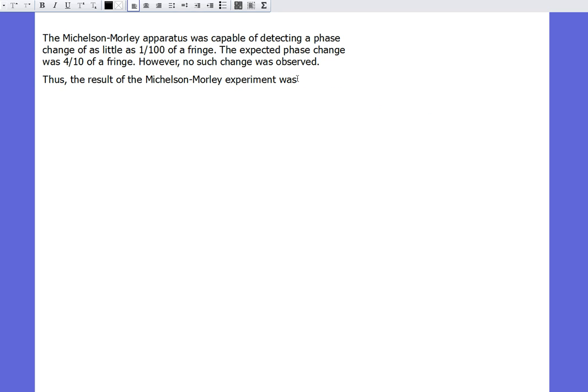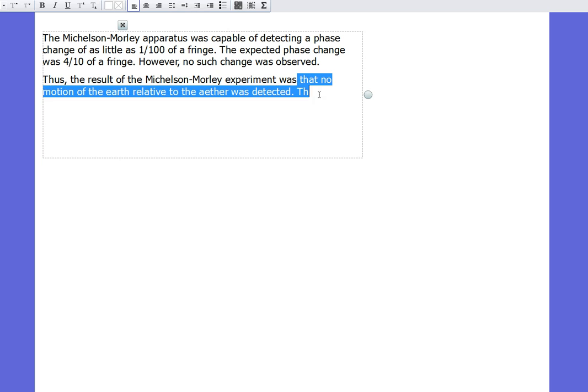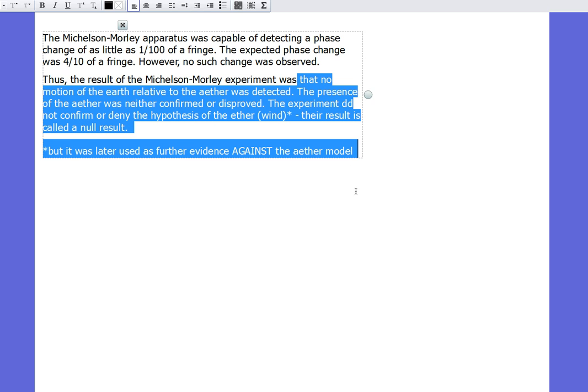And that meant if the interference pattern wasn't changing, the light rays weren't being interfered with by the ether, which was a bit of a problem. So let's write this down. It says, thus the result of the Michelson-Morley experiment was that no motion of the Earth relative to the ether was detected. The presence of the ether was neither confirmed nor disproved. Basically, they couldn't find evidence of the ether wind. The experiment did not confirm or deny the hypothesis of the ether wind, and their result is called a null result.